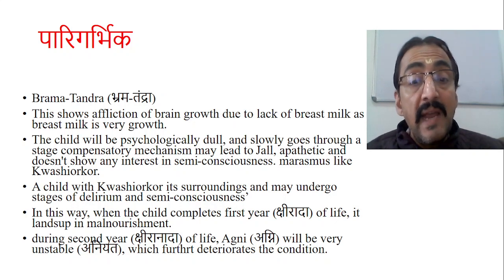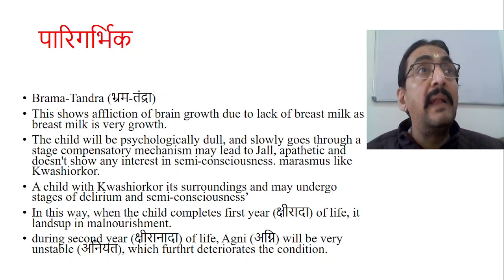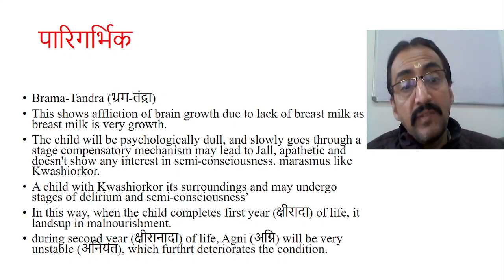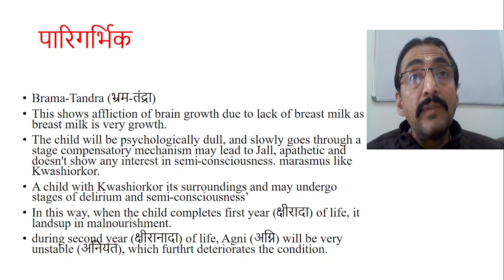In this way, when the child completes the first year, the Kshirada Avastha of life, it lands up in a malnourishment stage. So during the second year, when the child comes to the Kshiranada Avastha, we already know that in the Kshiranada Avastha the Agni of the child is unstable.